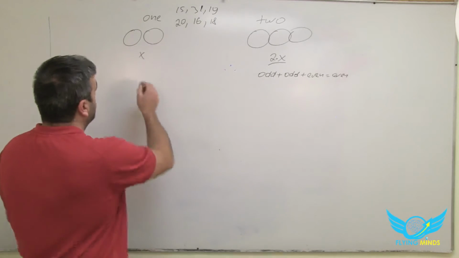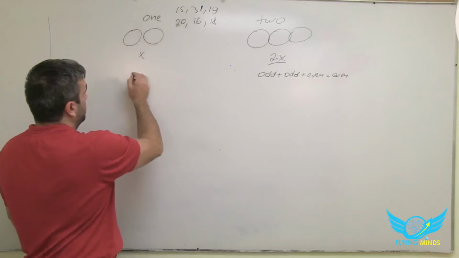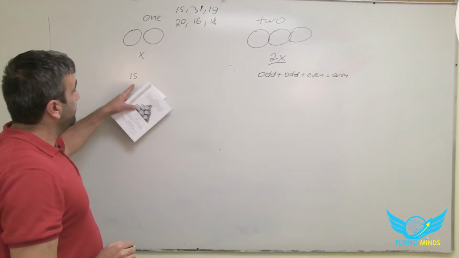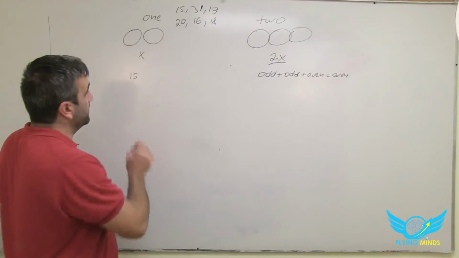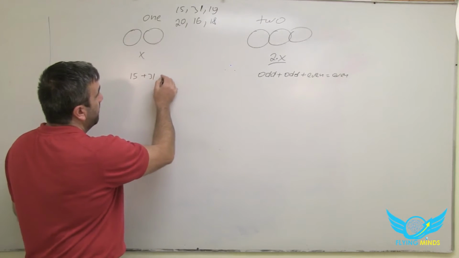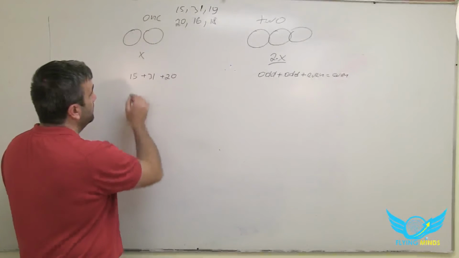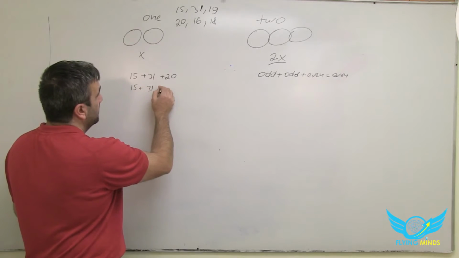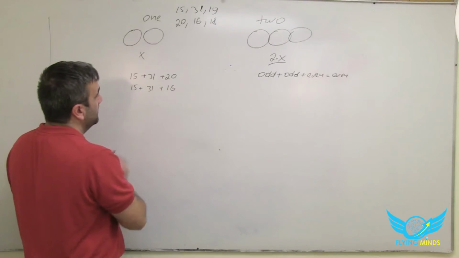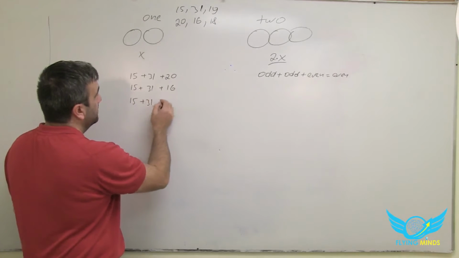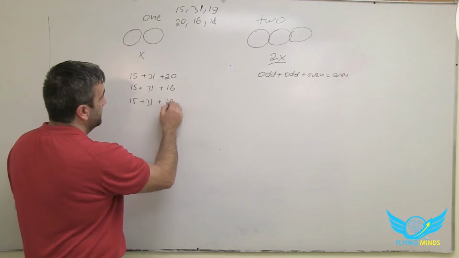Let's start with 15 and check all the combinations where the first odd number is 15. So we have 15 plus 31 and 1 even. That's one combination: 15 plus 31 plus 16, and 15 plus 31 plus 18.